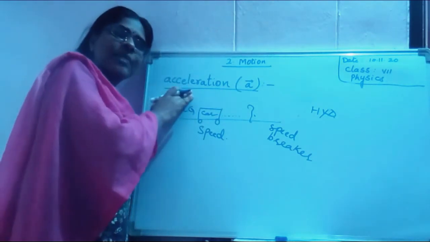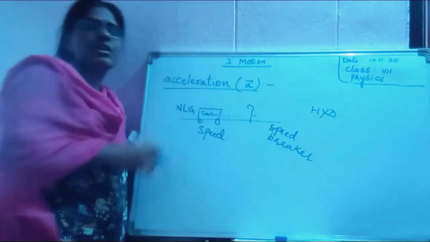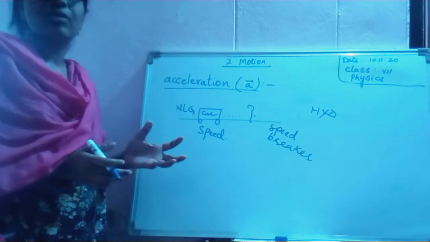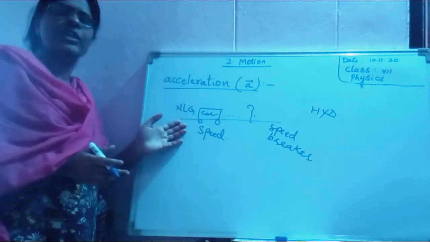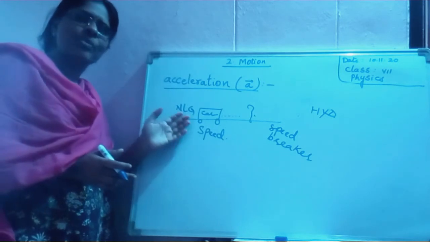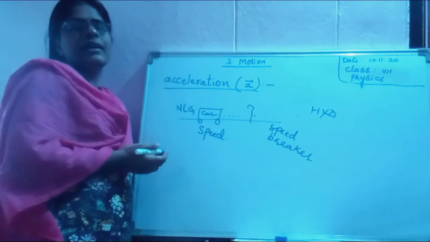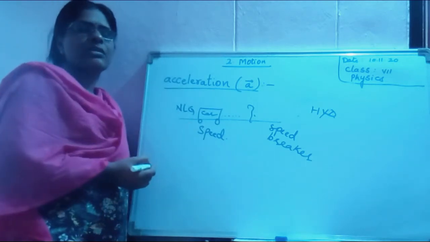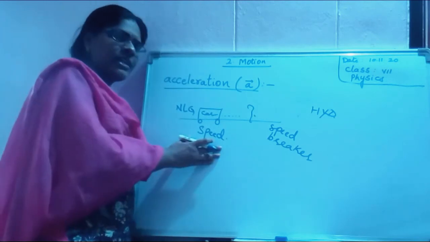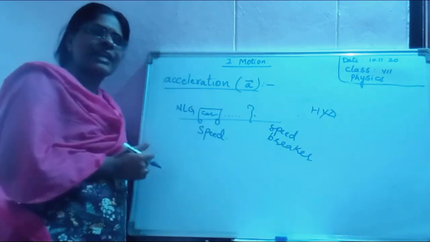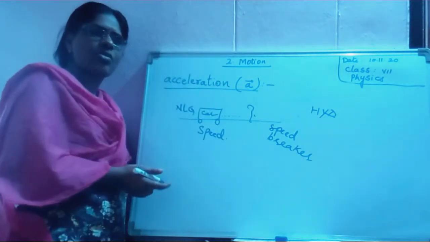Hence, we are reading about a new term called acceleration. The speed of any object, not only a moving car but a bicycle or a truck, any object in motion, cannot be the same all the time. It keeps on changing. Yes or no?